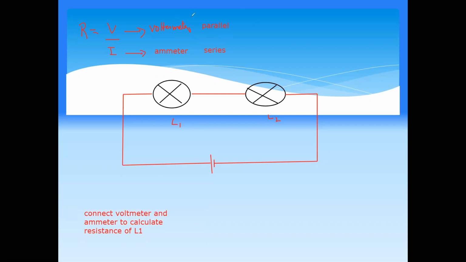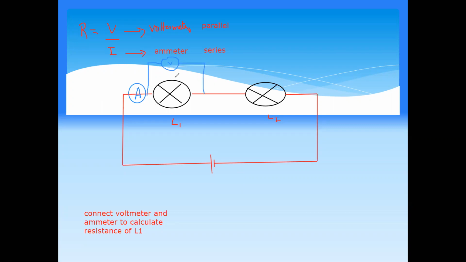So how will I connect an ammeter? The ammeter should be either before or after, and this will give us the current. And the voltmeter measures the voltage, so we connect a voltmeter in parallel to only the component which we want to measure.